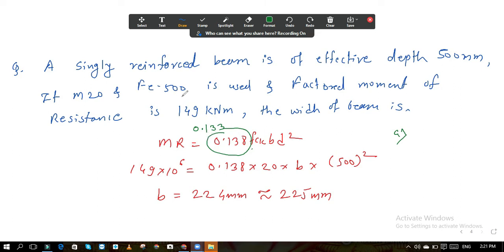Okay. I got into the habit and wrote it that way. So here 0.138 is for Fe415 and here the grade of steel is given as 500. So instead of this 0.138 take it as 0.133. I have written, take it and do the calculation.